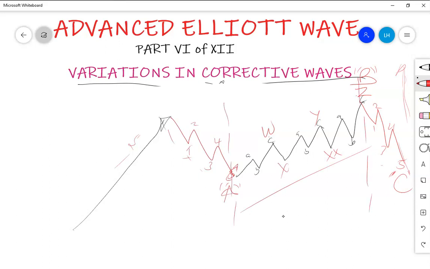The possible variation in wave B. We have seen the most common or basic thing, which most mentors teach: a zigzag is an ABC. It is simple like this: an ABC which has got 1, 2, 3, 4, 5, 1, 2, 3, 1, 2, 3, 4, 5. That's the only thing, and most traders, with all of their confidence, get into the market in order to find this.